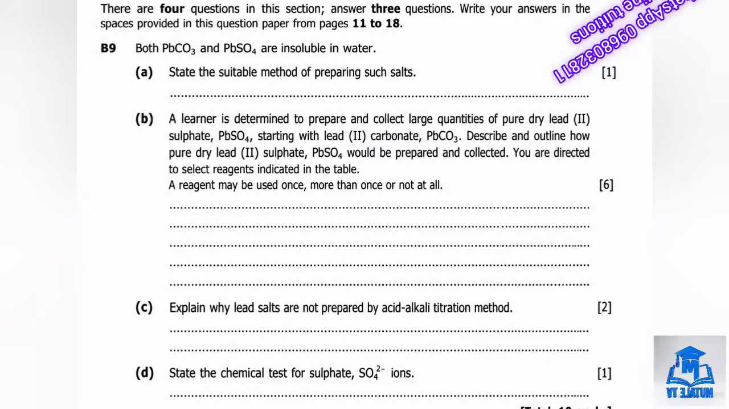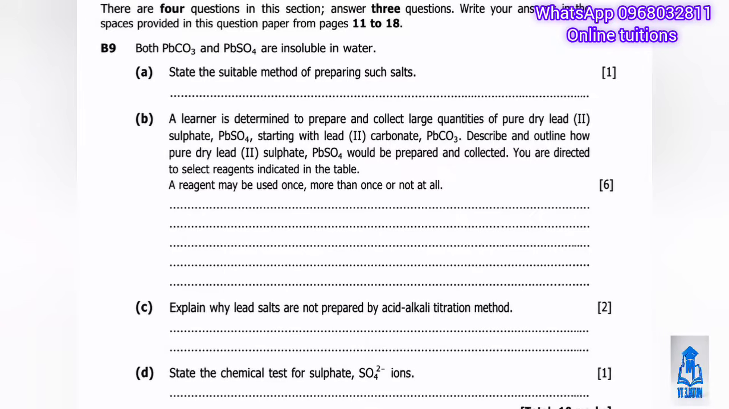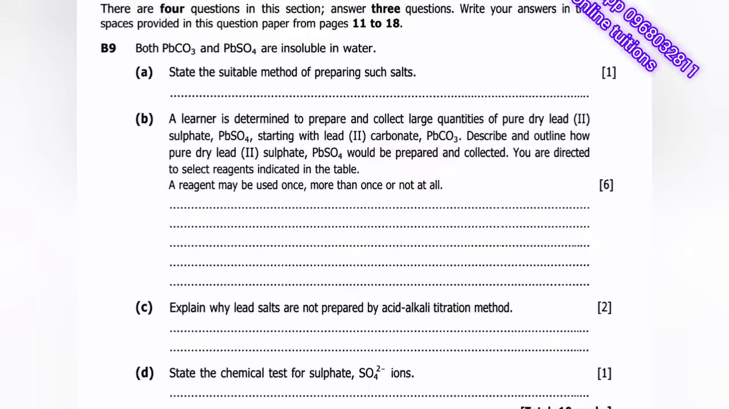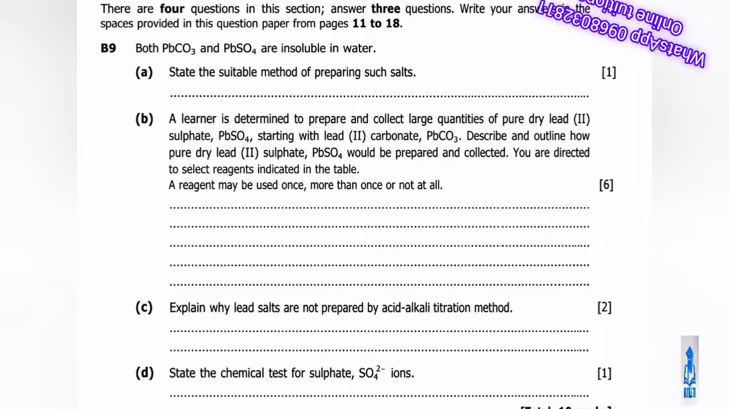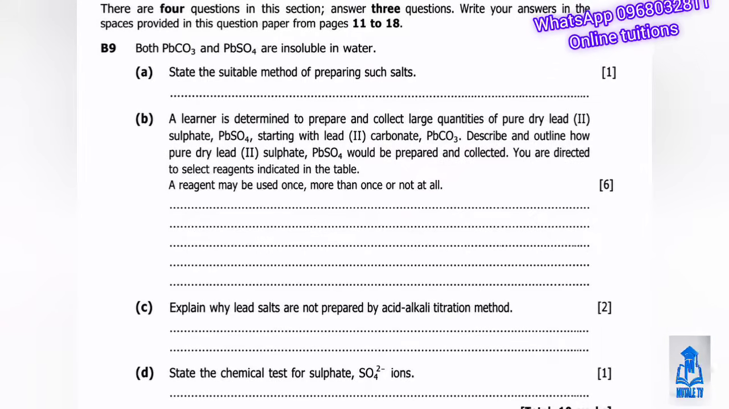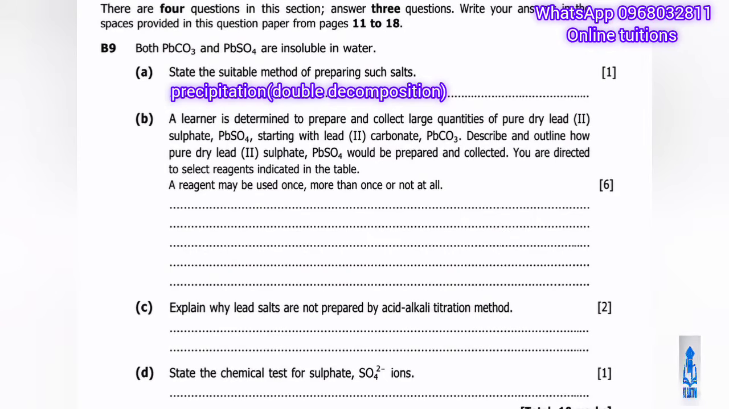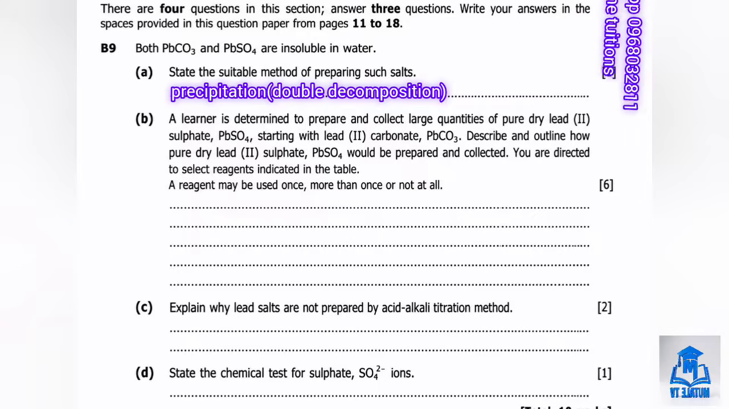Question number 9 tells us that both lead carbonate and lead sulfate are insoluble in water. Part A asks us to state the suitable method of preparing such salts, since both salts are insoluble. The suitable method is precipitation, sometimes called double decomposition. Moving on to part B.